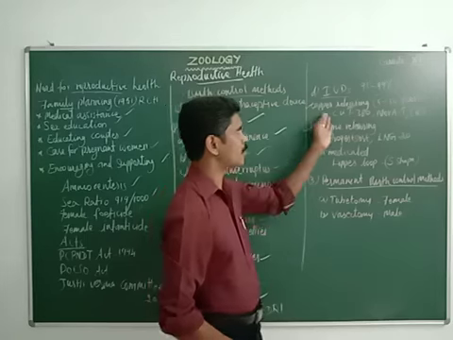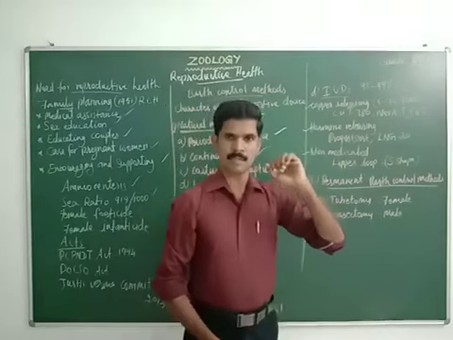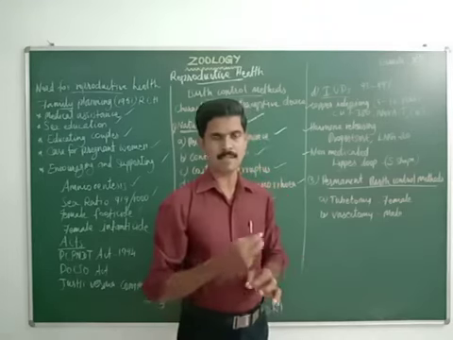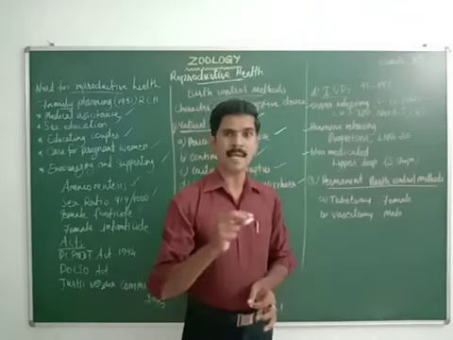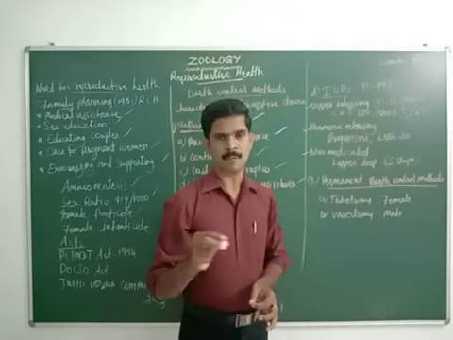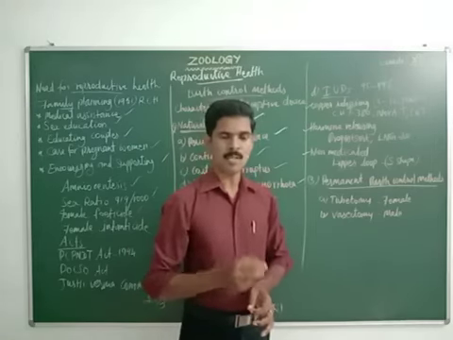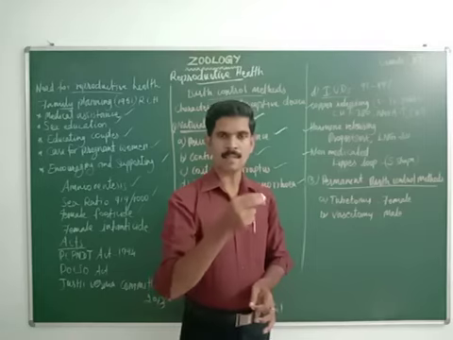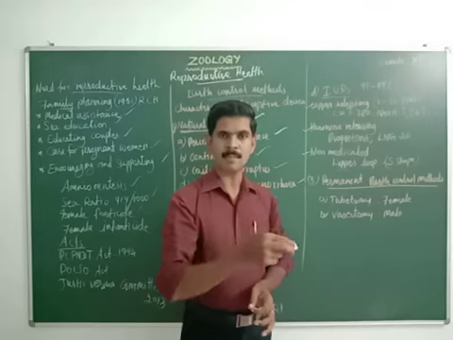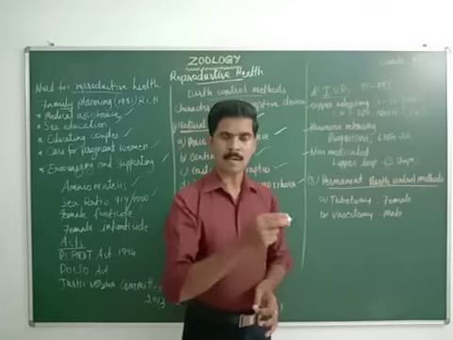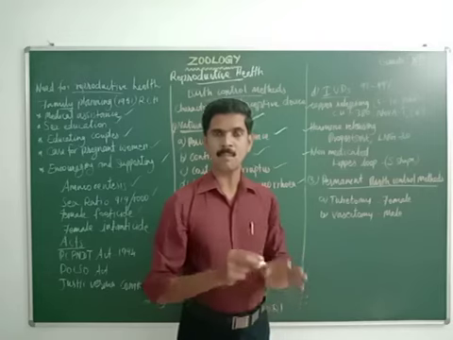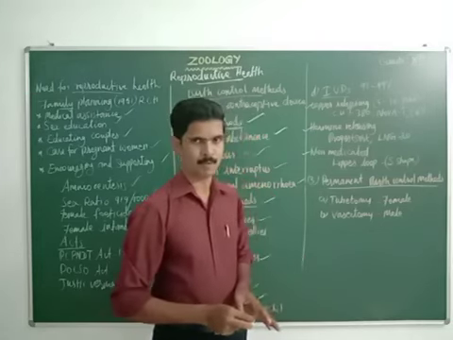When they are using these copper releasing intrauterine devices, the copper salt released from the device inactivates the sperm and prevents its motility. Motility means movement. The female partner already has the intrauterine device inside the uterus. When the male partner releases sperm inside the female reproductive system, automatically the copper salt present in this device prevents the motility of the sperm. Hope you understood.